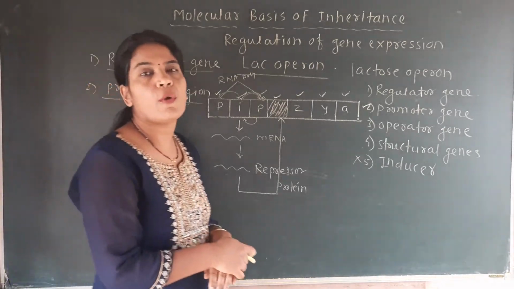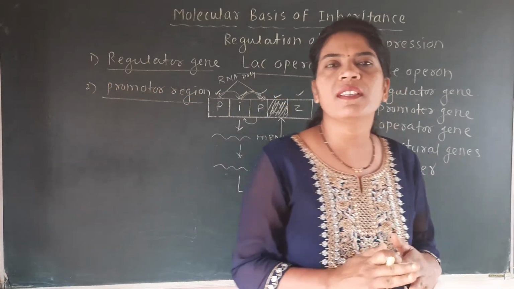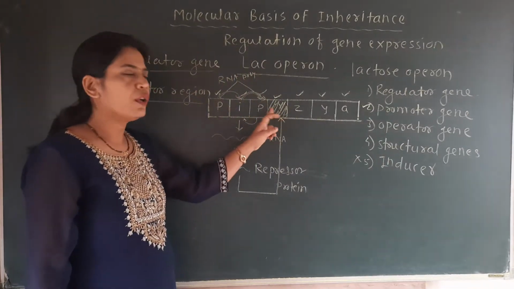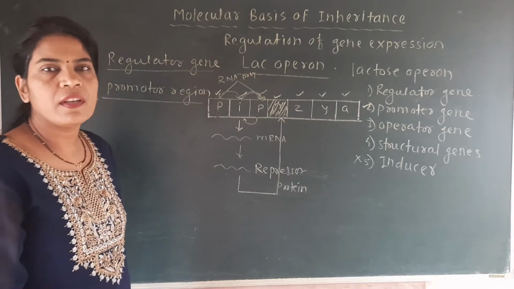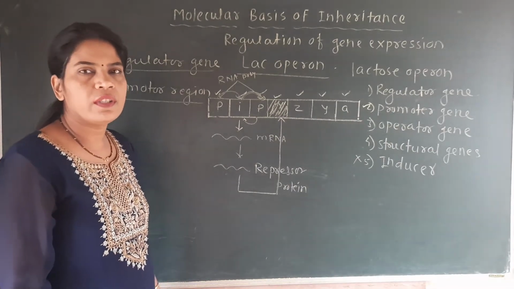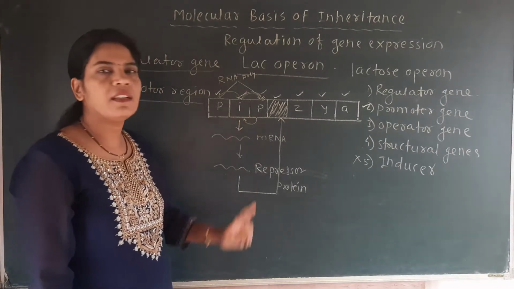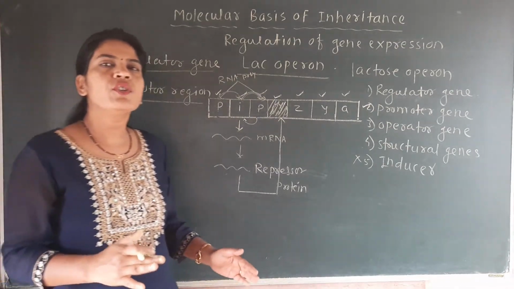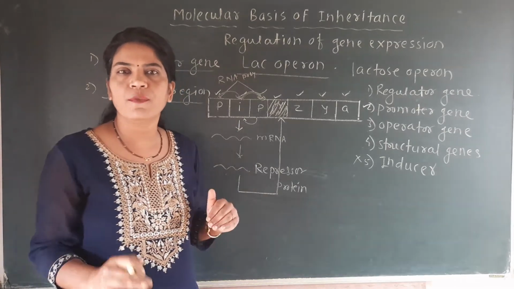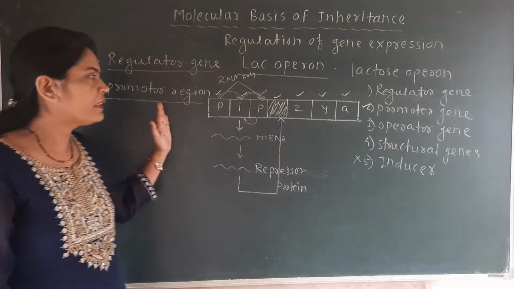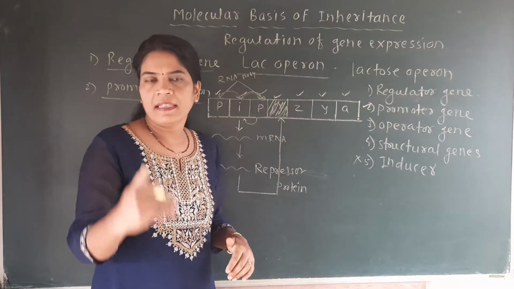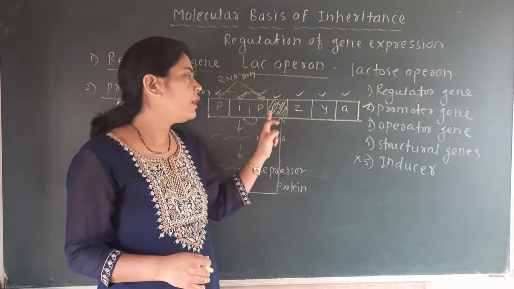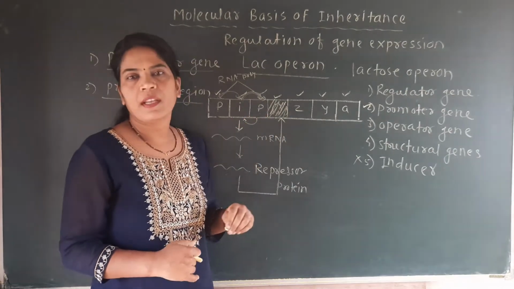We have to see the role of the promoter region. These promoter regions are present near the operator gene, or we may also say they are present near the regulator gene. In the last lecture I told you that the position of the genes is also important from the MCQ point of view. So you should know the figure very well, then you can answer different questions like that. This promoter is present near the operator, and near the regulator gene.